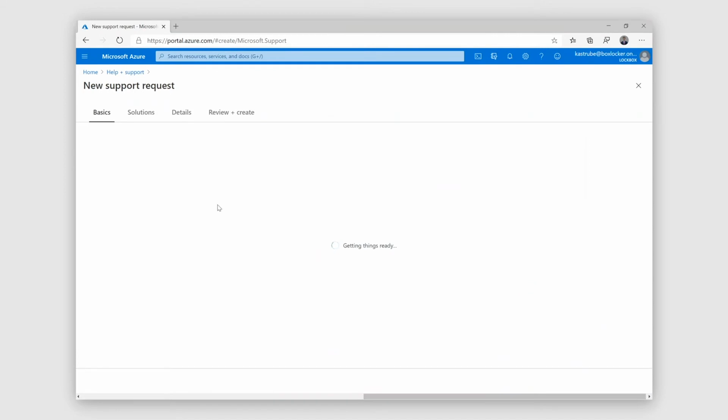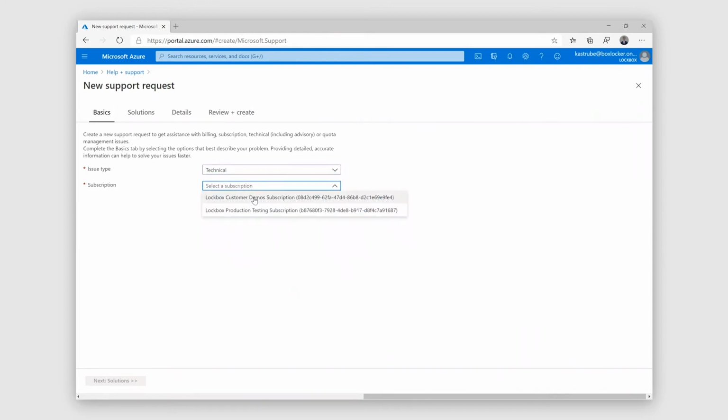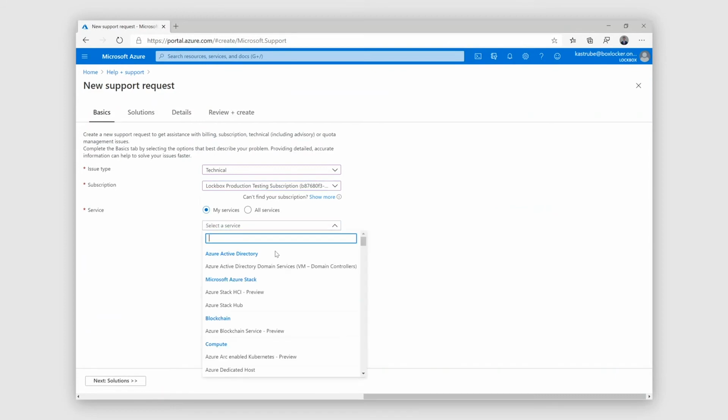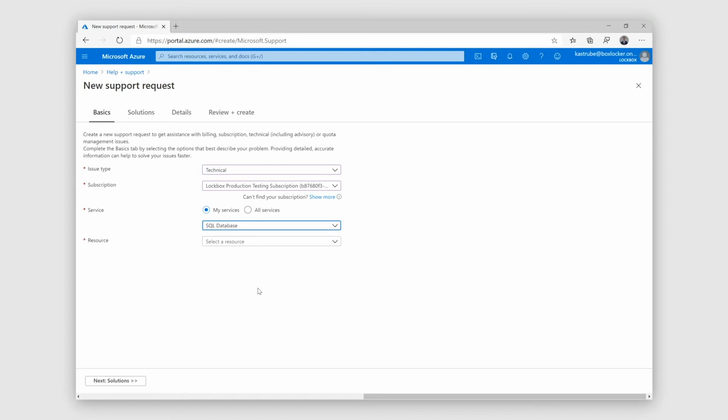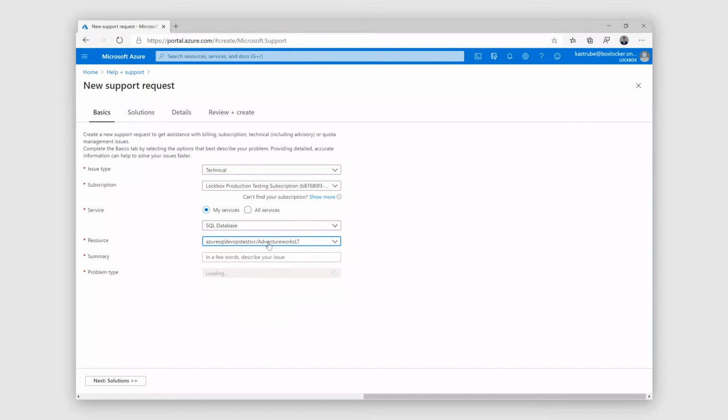So here I'll create a new support ticket and describe the performance issue I'm experiencing with my SQL database. So here you can see we're using the same database that I showed in the SQL Server Management connection. So I'm going to quickly describe the issue I'm experiencing, which is I tried to delete 500,000 rows, but the database size was not changed.